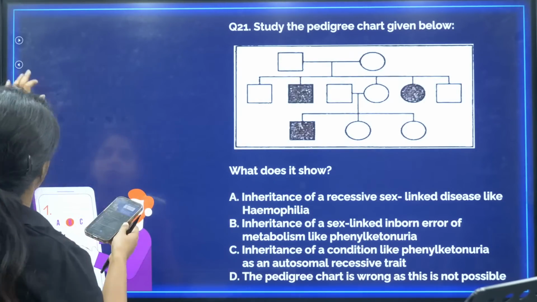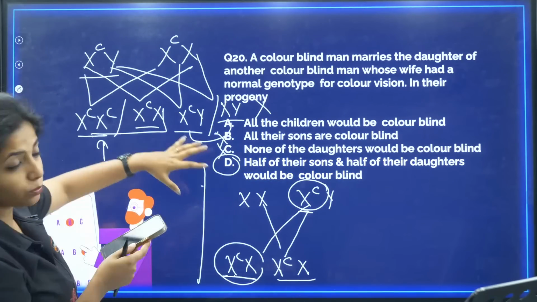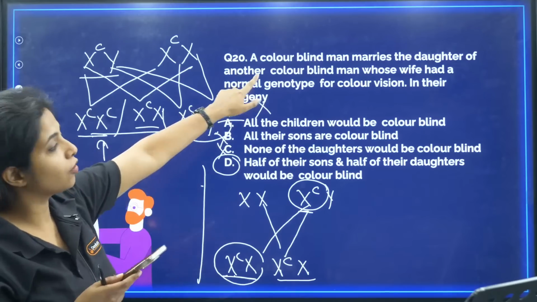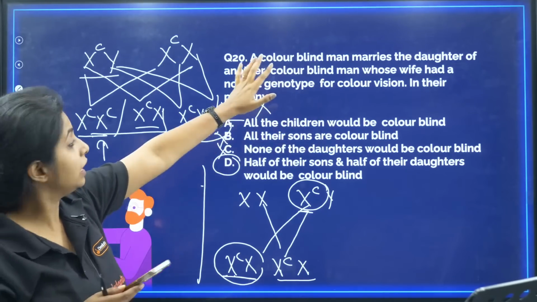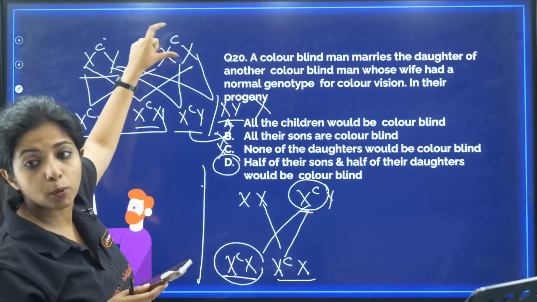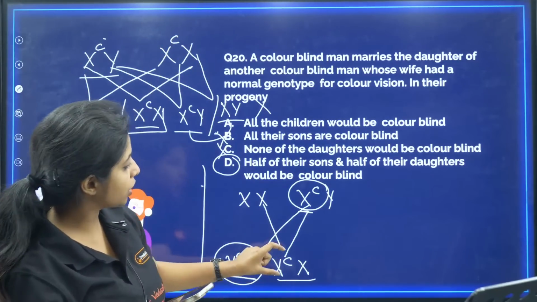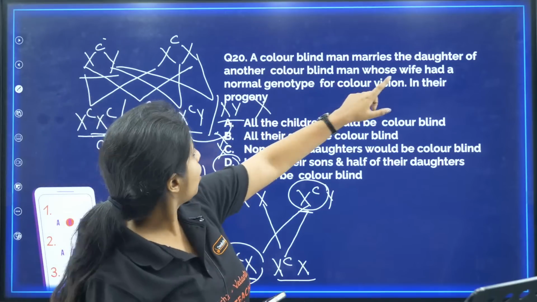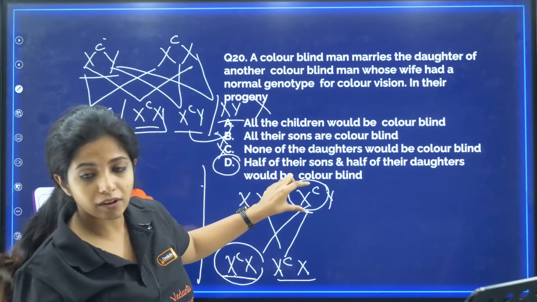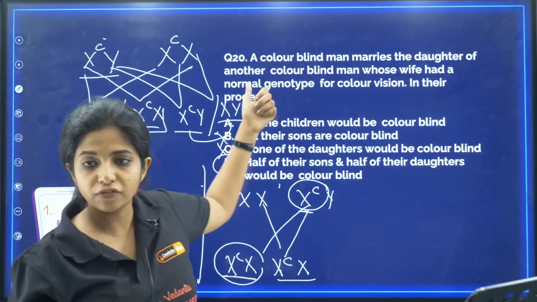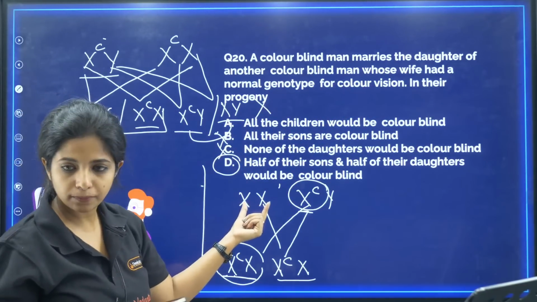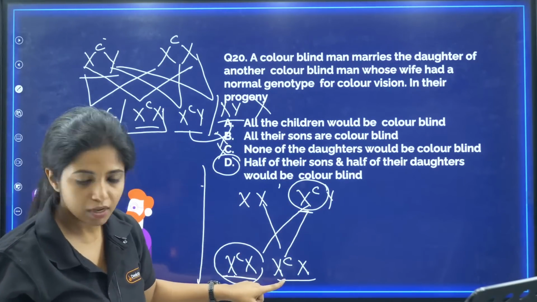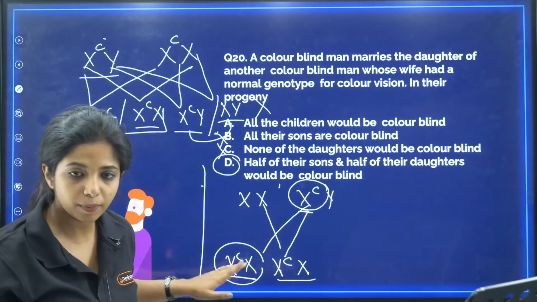I didn't understand. I'm so sorry, I saw it right now. I hope you didn't understand this. So listen, here a colorblind man marries the daughter of another colorblind man. So the colorblind man, we have to already make it. Now we have to find the daughter. For finding the daughter, we are going in this frame. So what is given about the daughter? That the daughter of another colorblind man, that means the father was colorblind, whose wife had a normal genotype. So the wife is normal. So whatever daughters you try to make over here will get one X from the father. So that means she will be definitely a carrier.